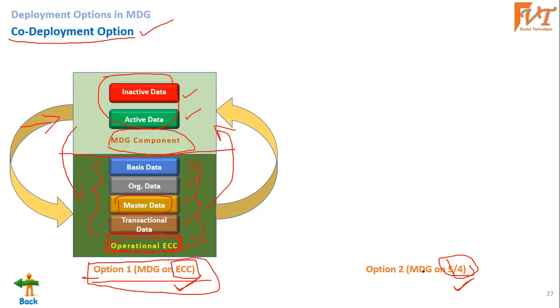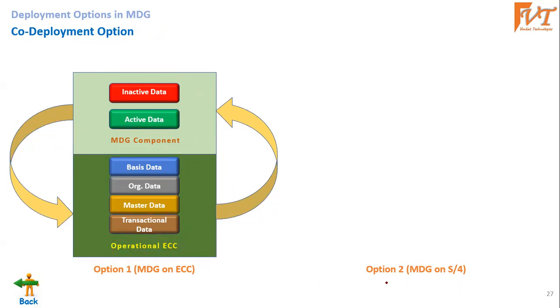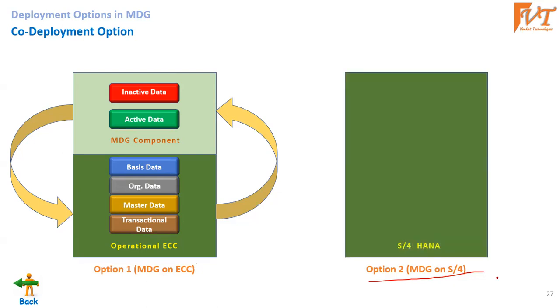Now, how can we install MDG on S4? This is the second option we will see now. Let's say we have an S4, which is again an operational system. When I say operational, remember guys, this is the current ongoing business system, which is already in use.